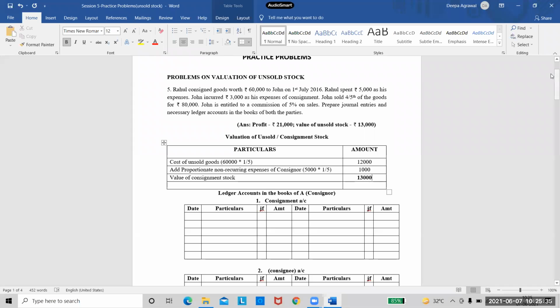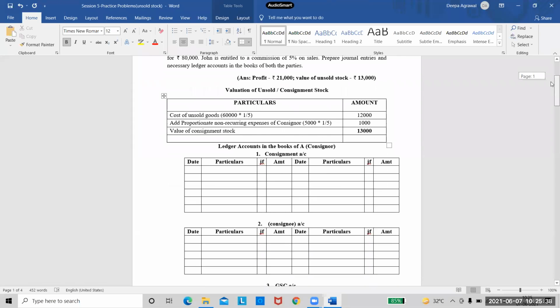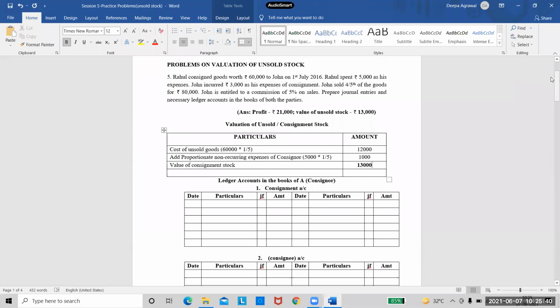Any doubts in consignment stock? Otherwise, I'll proceed quickly and finish. Do I continue with the ledger? Yes, ma'am. Okay. So we have already calculated consignment stock.